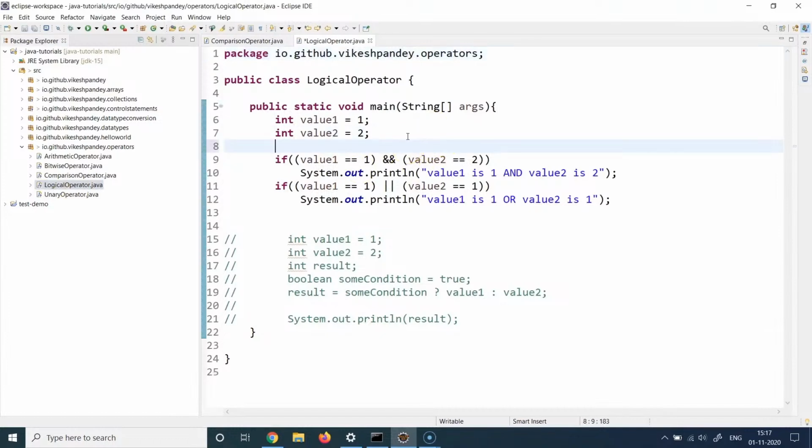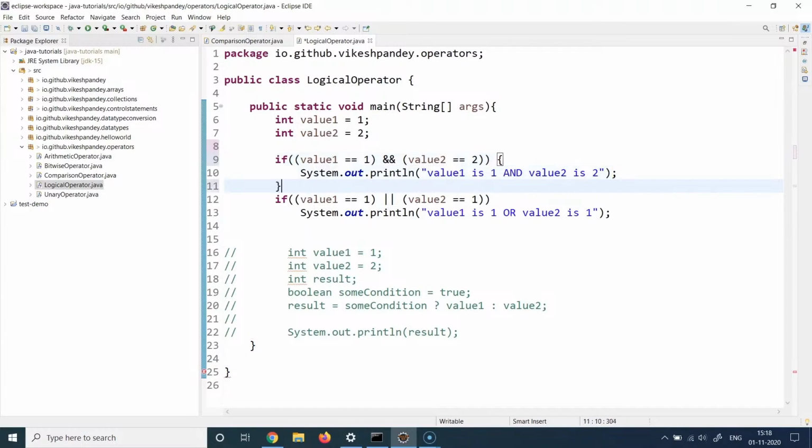So I will again take a similar kind of example. Again, I have created two variables here, value1 and value2. Value1 has the value 1 and the second variable value2 has the value 2. And then I'm writing two conditions this time in the same if block. You can see I am writing the first condition saying is value1 equal to 1 and is value2 also equal to 2.